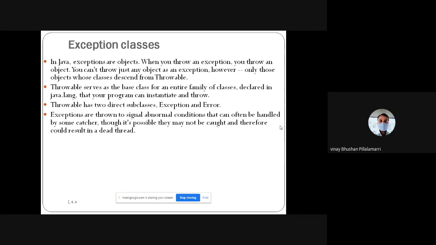That is, we have exception handling mechanisms: try, catch, finally, throw, throws.